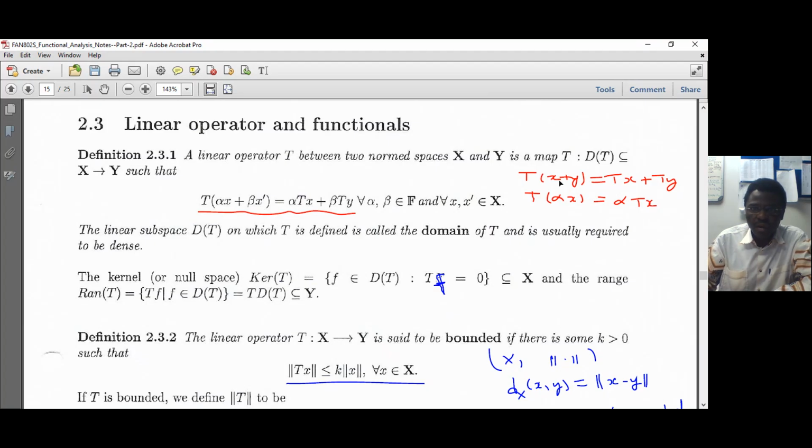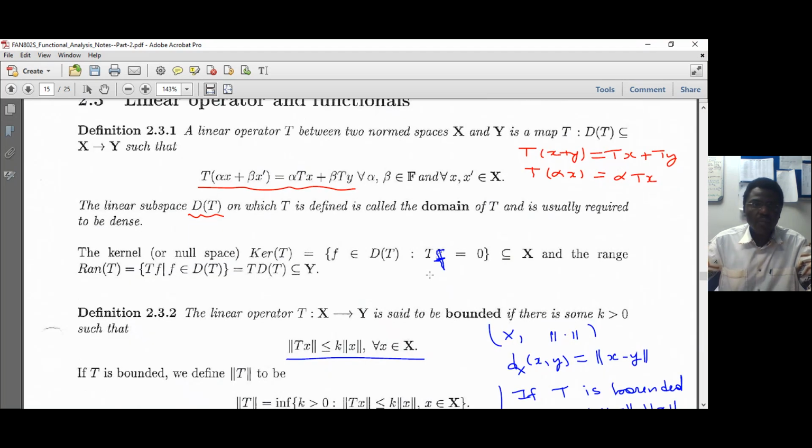Okay, now, the set of all x for which Tx is defined is the domain, exactly like the domain of a function, and the domain of a linear operator is denoted by D(T). All right. The kernel, from the real analysis, linear algebra, we have the definition, is a set of elements of the domain such that the image of that element is zero, the zero vector. And similarly for the range, the definition is similar.